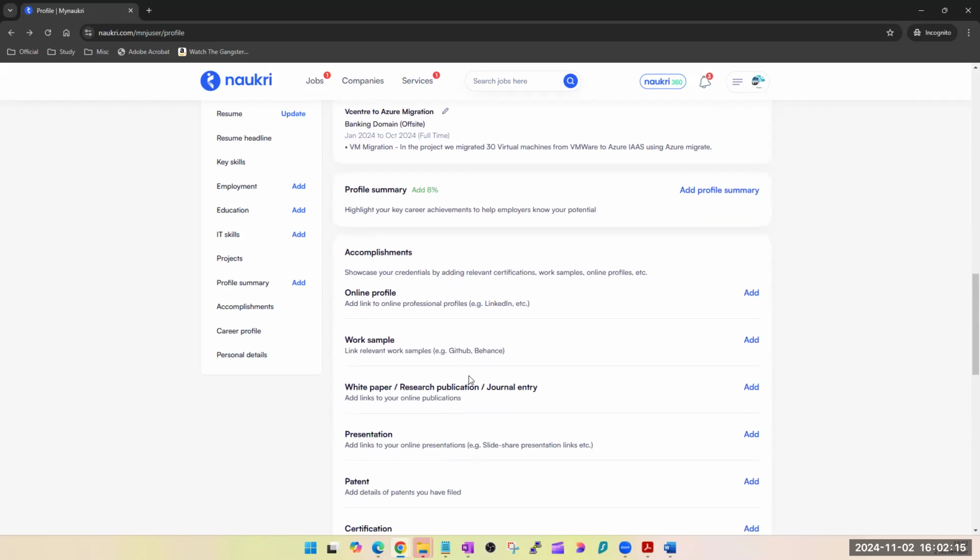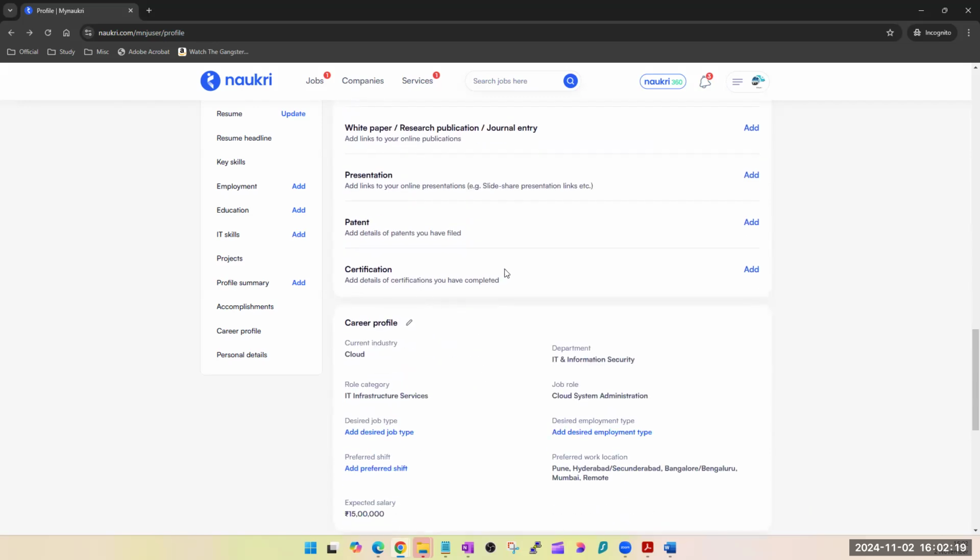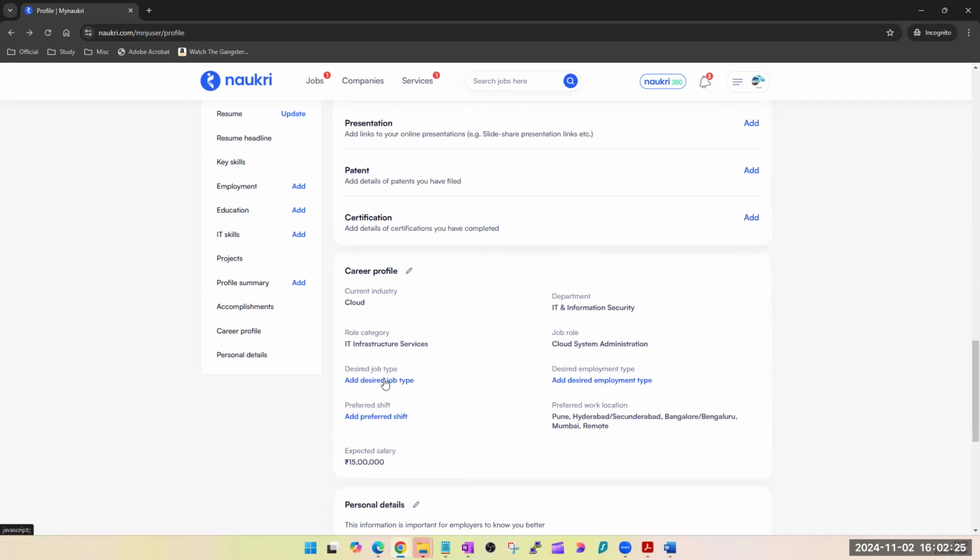Work profile, it's okay. GitHub, etc. we have not covered. White paper, that's okay. Patent, certifications: do add certifications here, your active certifications, add them here. Desired job type, this is very important. Under career profile, we have mentioned current industry, department, etc. But what about the desired job profile?